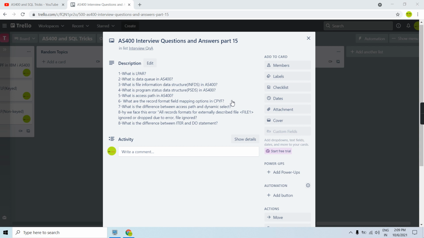Now we can optionally use *MAP and *DROP both. *DROP tells that whenever we are copying data from the from file to the to file with different record formats, the fields which are the same in both files and in the same sequence get copied, and the rest would not get copied; they would be left or skipped. In *MAP, they would get populated with the default values, but in *DROP they would be left with null or whatever the initial default value would be. So basically they would not get populated. If they are null capable fields, they would be null.